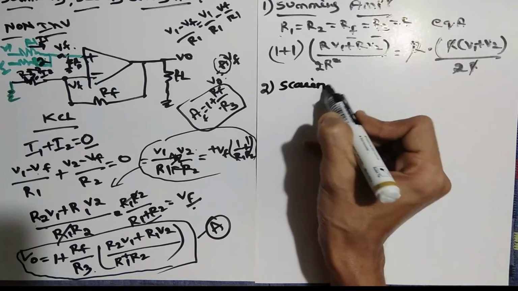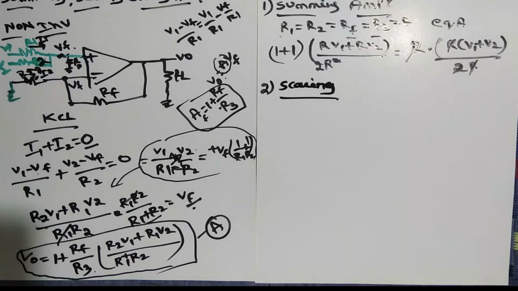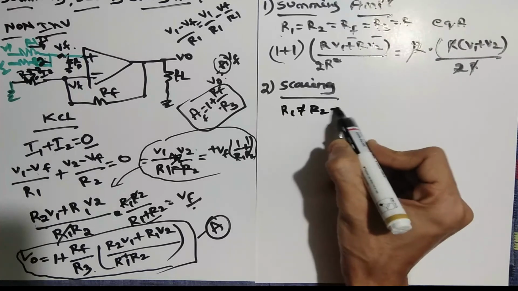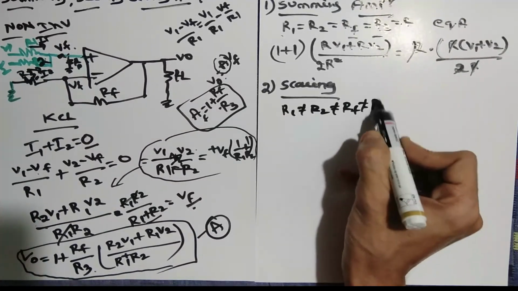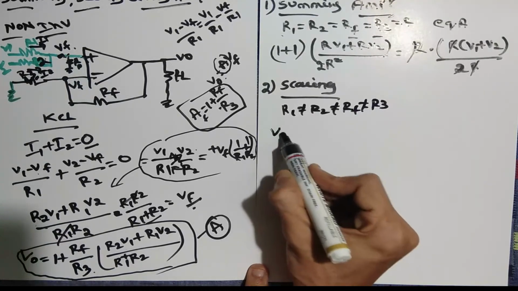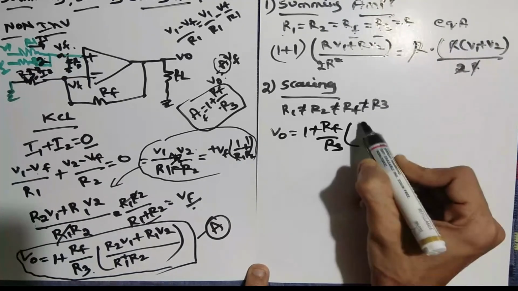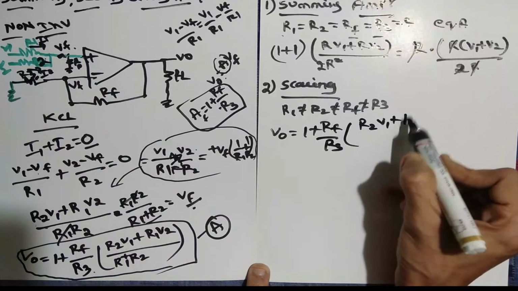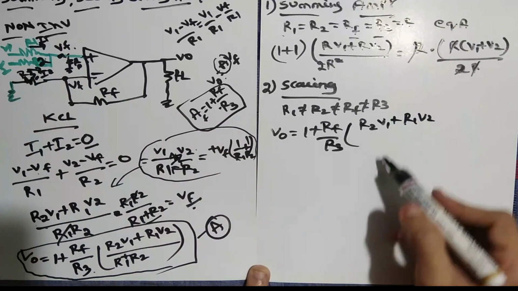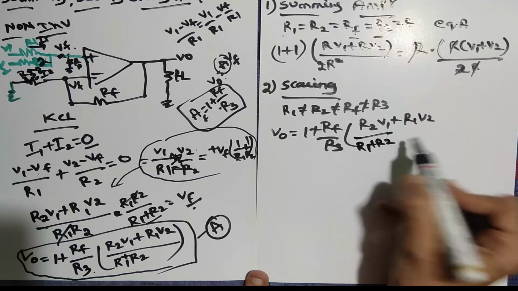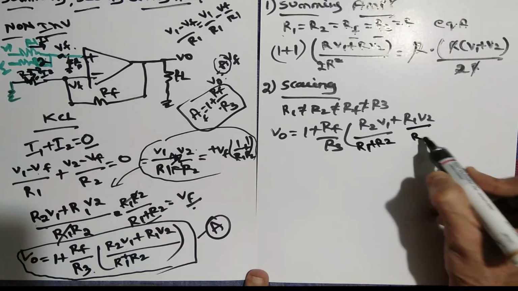Scaling is nothing but that whatever equation we have, keep it as it is. That is actually the best scaling methodology. Previously also we did it, nothing we changed. So we can say that R1 not equal to R2, not equal to RF, not equal to R3. So as usual, you are getting V0 is equal to 1 plus RF by R3, into R2 V1 plus R1 V2. You can isolate it both if you want. This is R1, make it plus. Here R1 plus R2, and this is divided by R1 plus R2.